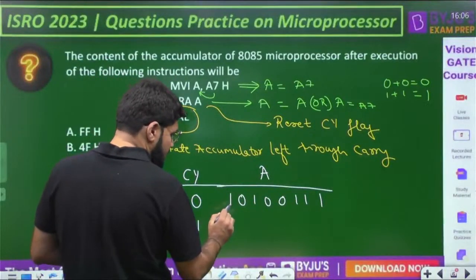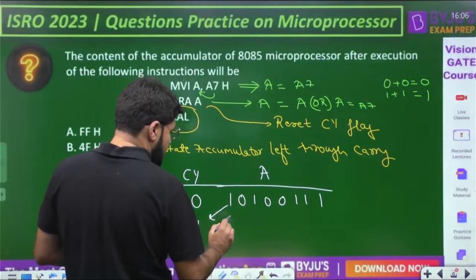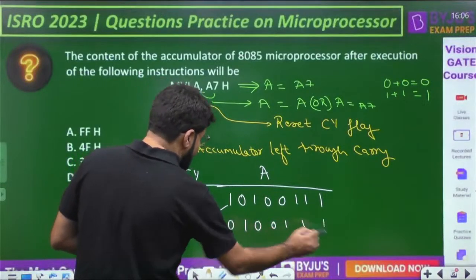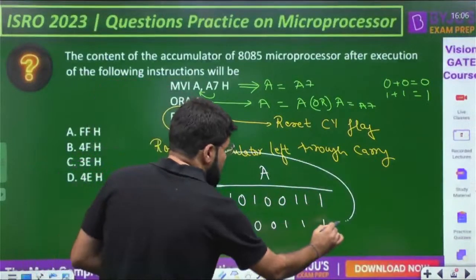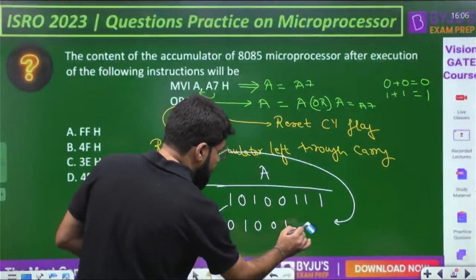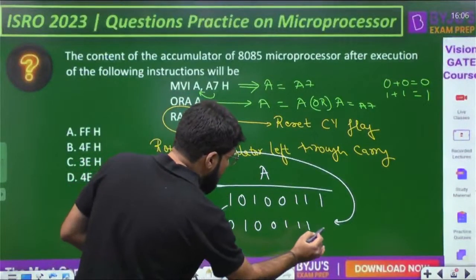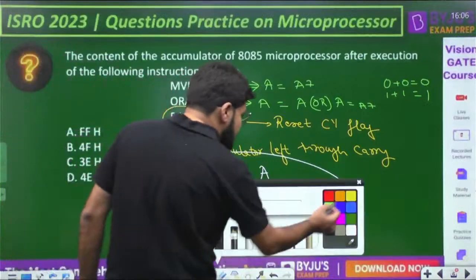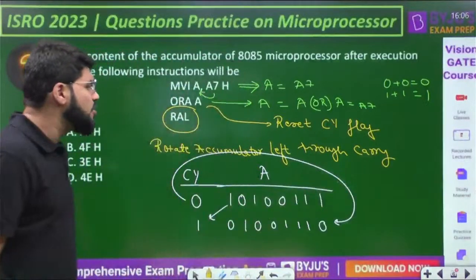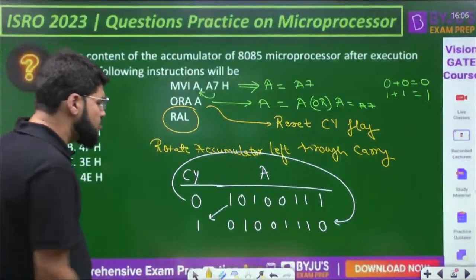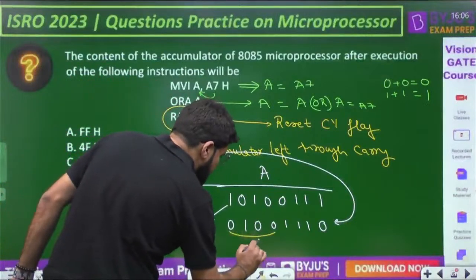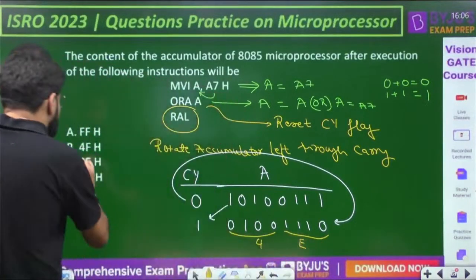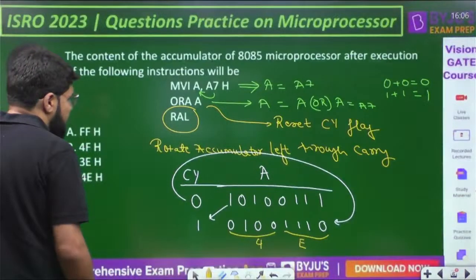1 will come here. You have to shift left, then 0 1 0, then 0 1 1 1, and this carry was also included, and that comes up here. So what is my answer here? After the execution of RAL, the contents of the accumulator are 4, and this is 1110, this is E. My answer is 4E.